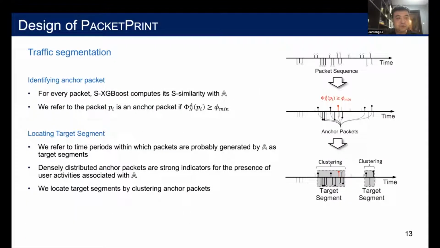We refer to a packet as an anchor packet if its similarity with A is not less than a preset threshold. Densely distributed anchor packets are a strong indicator for the presence of user activities of A. So we locate target segments by clustering anchor packets.